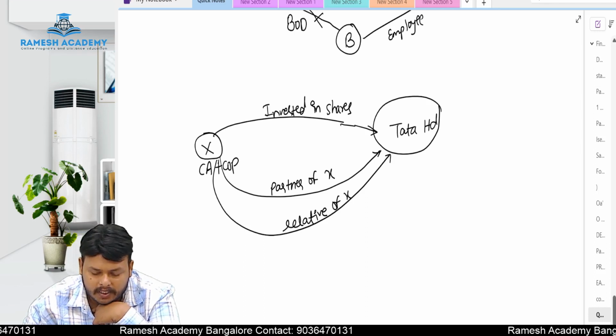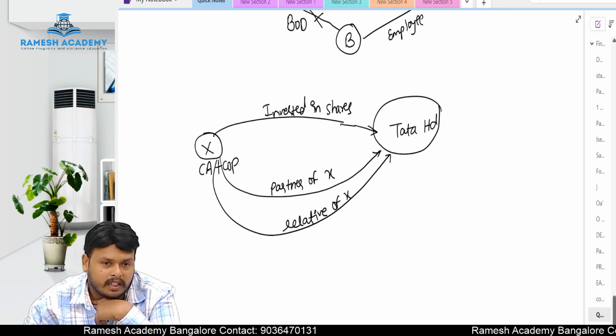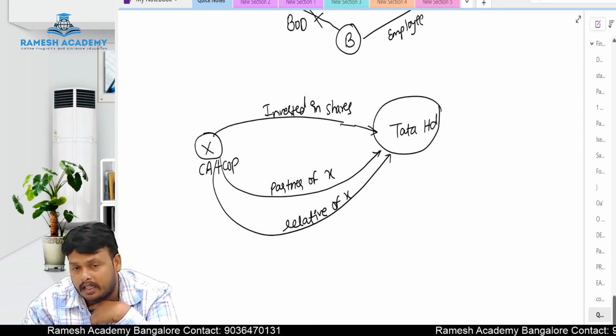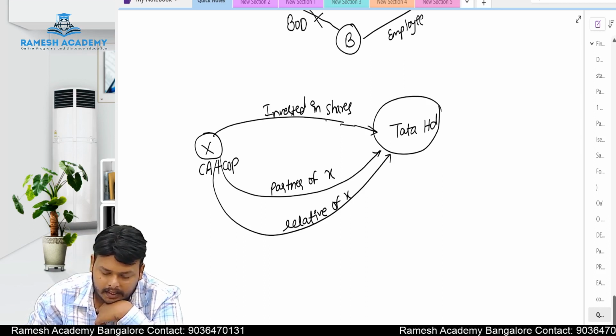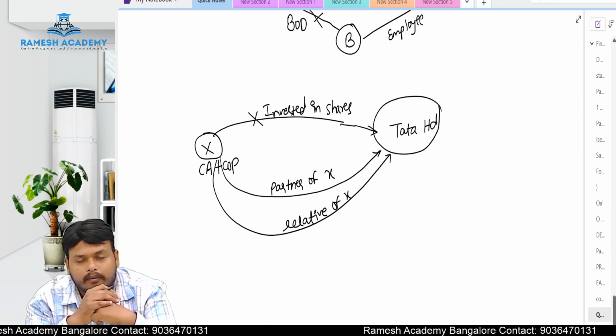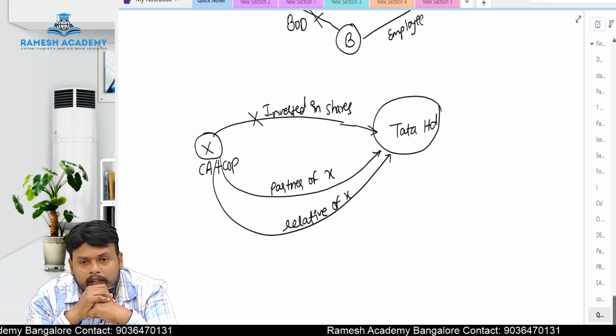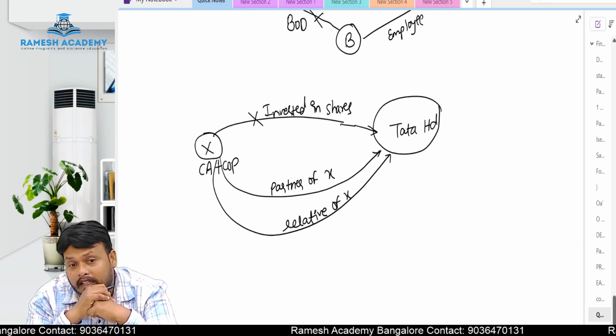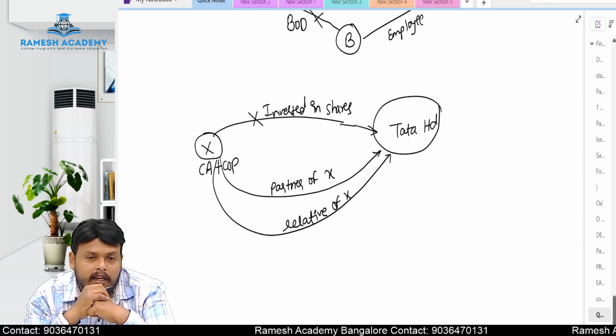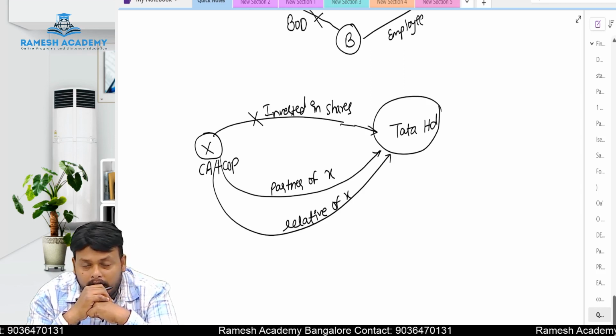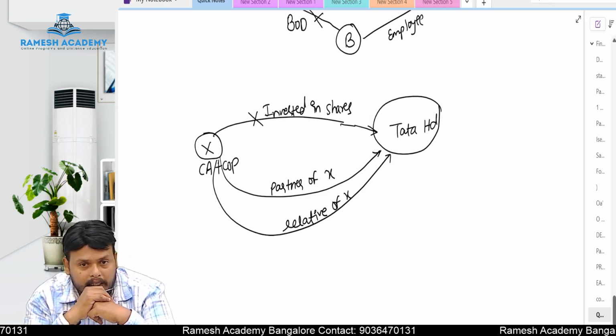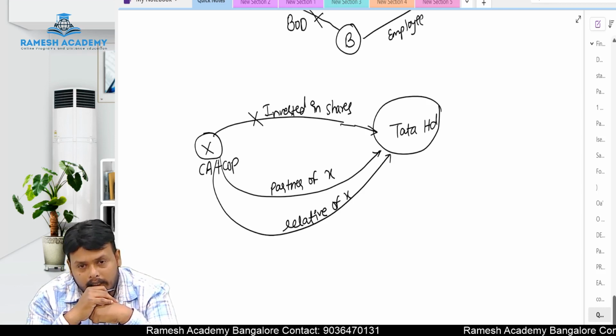To decide that, if X is a chartered accountant holding certificate of practice, and he has invested in the shares of Tata Limited, then he is disqualified to act as an auditor for Tata Limited. Why? Because he is interested. He has invested in the shares of the company. He may influence the decision of that company. Why? Because he is also one of the investors in that company.